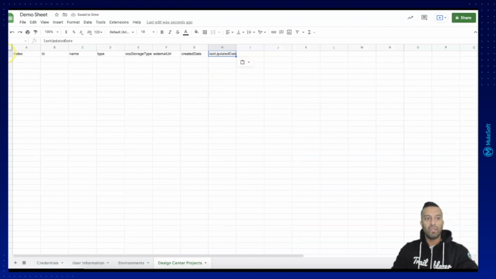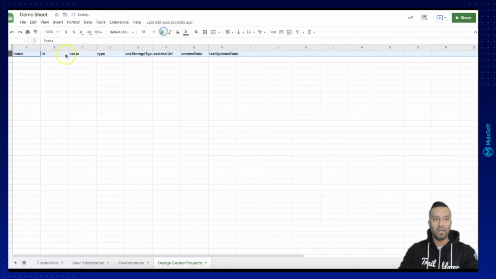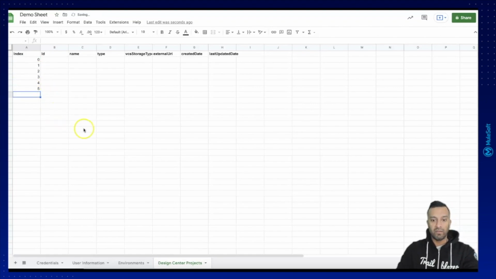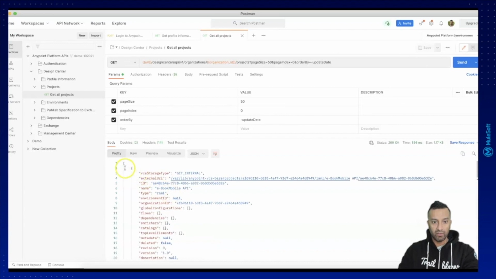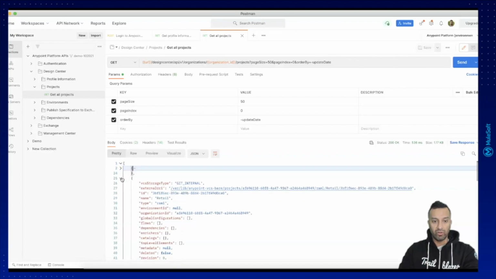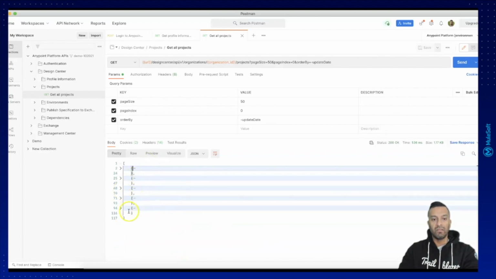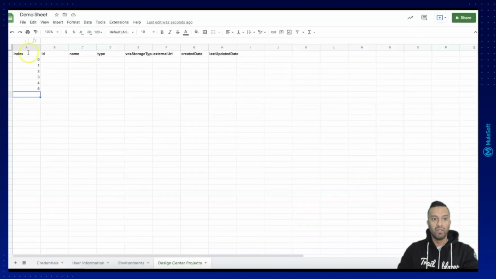Okay, so once we have it, we can start building our sheet here. And as we expect the Design Center projects to be a table in Postman, so you can see it is an array here, we need to make sure that we cover all the different items which are in the list and display it in Google Sheets. So therefore we need these numbers. I think with the user I'm using, we have more, so let's go for it.